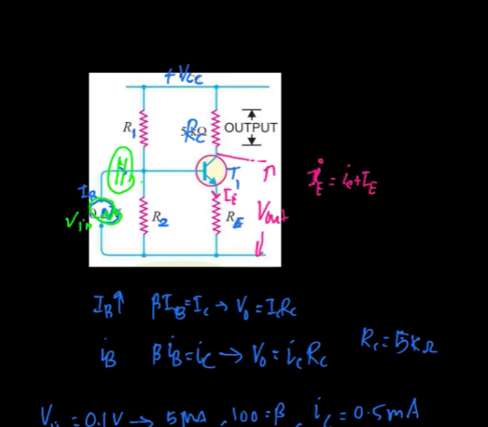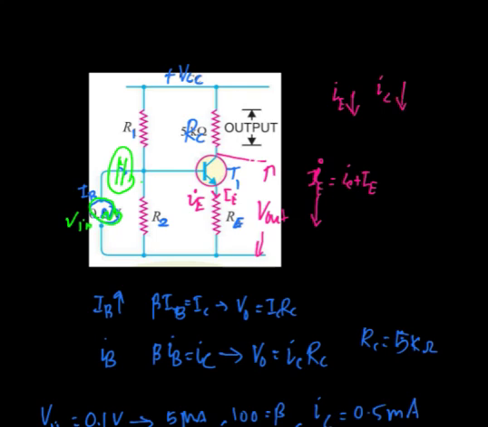Whenever this total current IE flows through this resistance RE, it will make a drop across this RE, so the presence of the resistance RE will decrease the emitter current IE. If the emitter current IE decreases, it will definitely decrease the collector current IC.